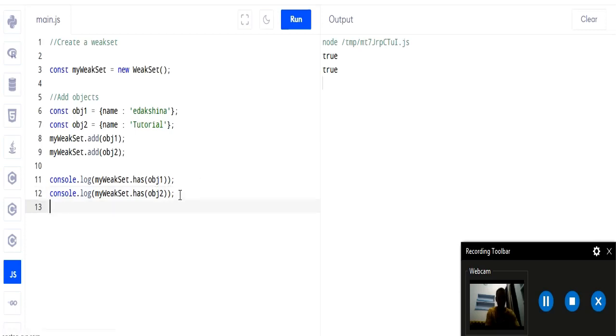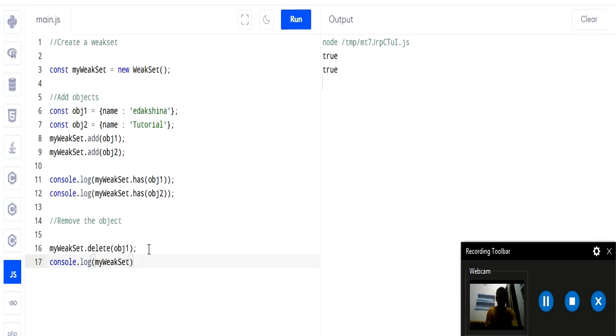Now if you have to remove an object, comment: remove the object. We use delete for it. myWeakSet.delete(obj1). And console.log, same as before we use the has method for checking whether obj1 is present or not.